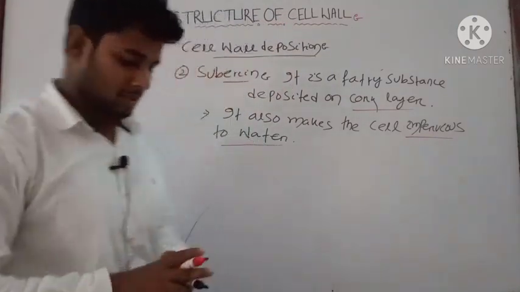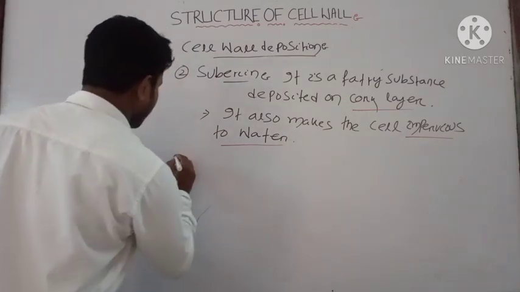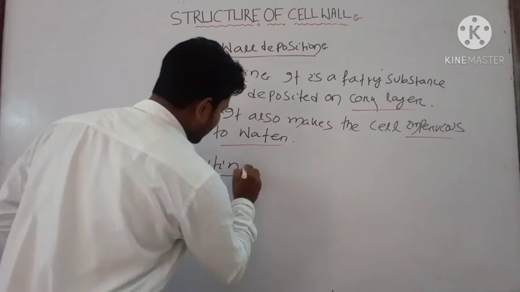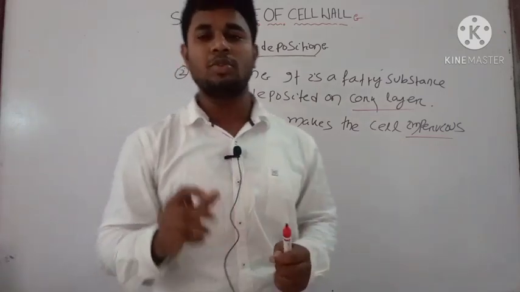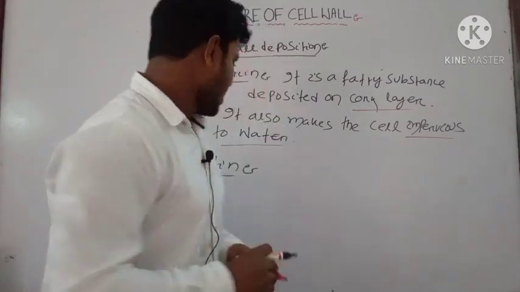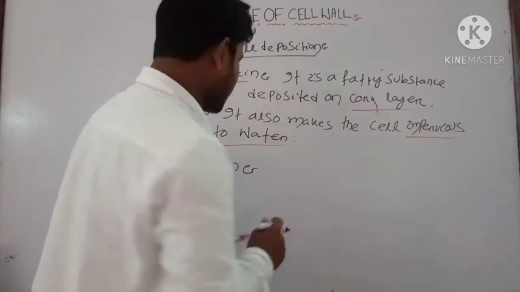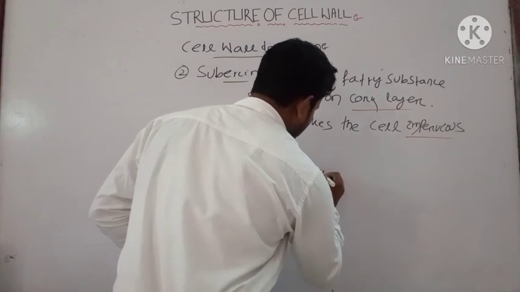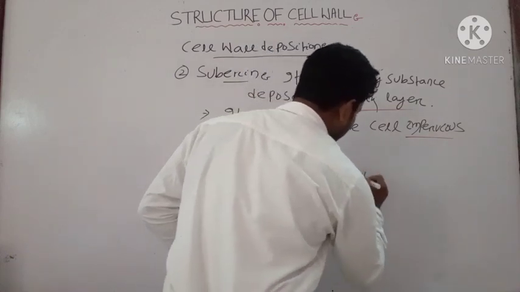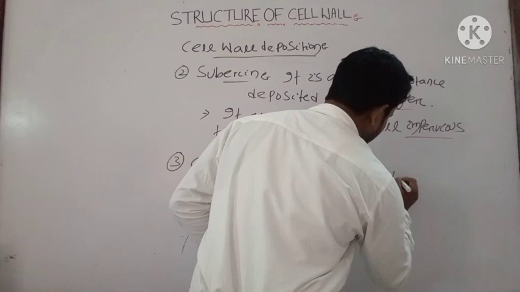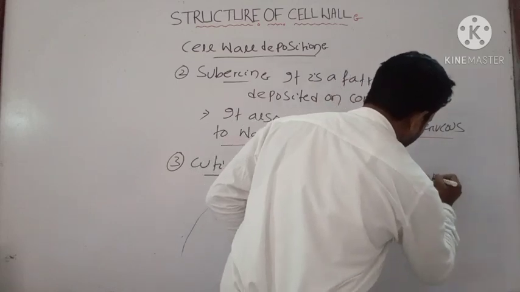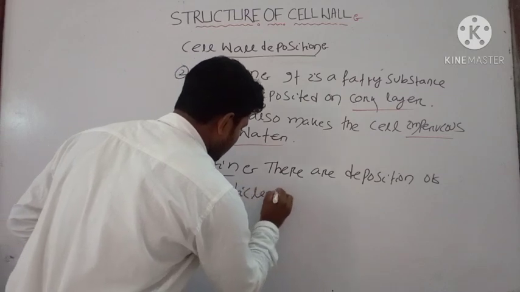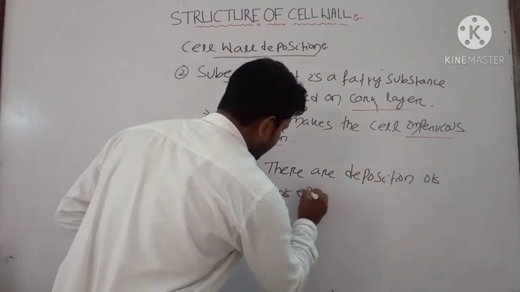Then the next cellular deposition is cutin. Where is this cutin present? It is present on the cuticle of the epidermis. We can find most of the cutin there. These are depositions on the cuticle of the epidermis.